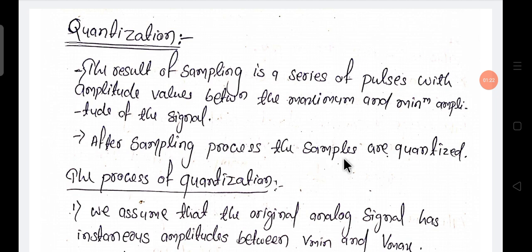After the sampling process, the samples are quantized. That means we have already known that in the sampling process we get a series of pulses with amplitude values in a particular time interval, or sampling interval, which is governed by the sampling rate. By using that series of pulses, in the quantization process we can use them and quantize them.